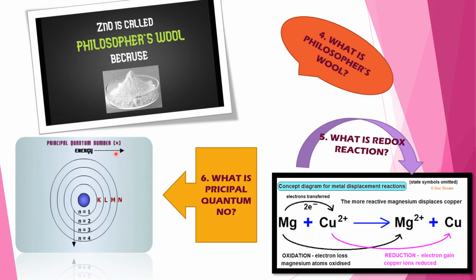See this diagram. Principal quantum number will be denoted by small n. This is the nucleus and these are the orbits where electrons rotate. When n is equal to 1, that is K. When n is equal to 2, that will be L. When n is equal to 3, that will be M. And when n is equal to 4, that will be N orbit, and so on. So the formula is 2n squared.